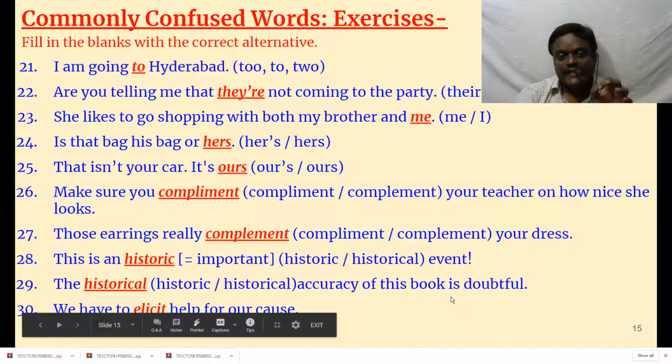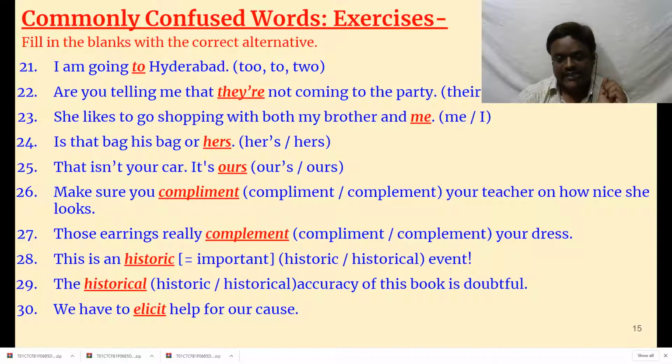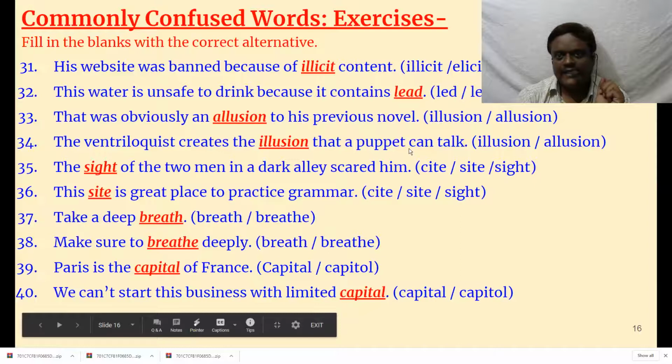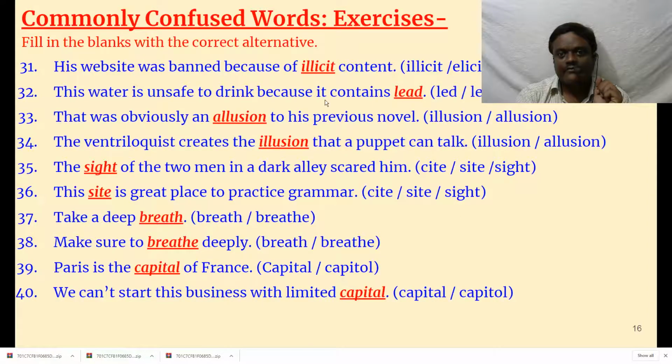We have to elicit help for our cause. Elicit means to extract. Illicit, I told you already, illicit means illegal. His website was banned because of illicit content. Illicit content, that's illegal content. Elicit means to extract. This water is unsafe to drink because it contains lead, not lead. Lead is some metal. It's very dangerous for health, it is hazardous. So lead is metal. We say pencil lead.